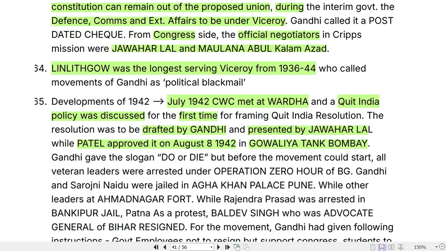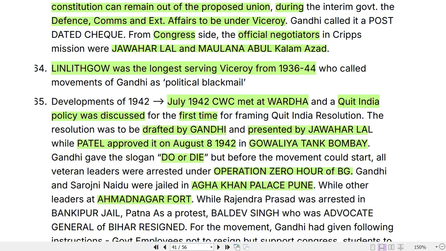Gandhi also attributed a slogan to this movement, "Do or Die," but before the movement could start, all the veteran leaders were arrested under the Operation Zero Hour of the British government, and Gandhi and Sarojini Naidu were kept in Aga Khan Palace, Pune, while other leaders at Ahmednagar Fort. So these were the two places where the veteran leaders of the Congress were imprisoned. This could be asked in the question.